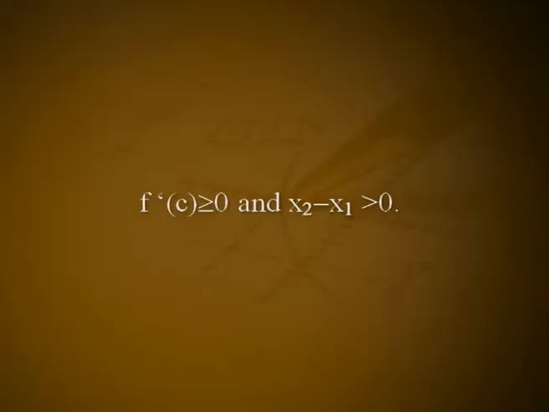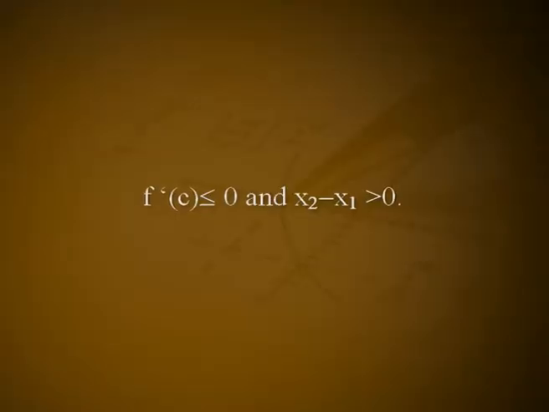A. Suppose f prime of x greater than or equal to 0 for all x in I. So, f prime of c greater than or equal to 0 and x2 minus x1 greater than 0. Then f of x2 minus f of x1 greater than or equal to 0, and hence f of x2 greater than or equal to f of x1. This shows that f is increasing on I. B. Suppose f prime of x less than or equal to 0 for all x in I. So, f prime of c less than or equal to 0 and x2 minus x1 greater than 0.